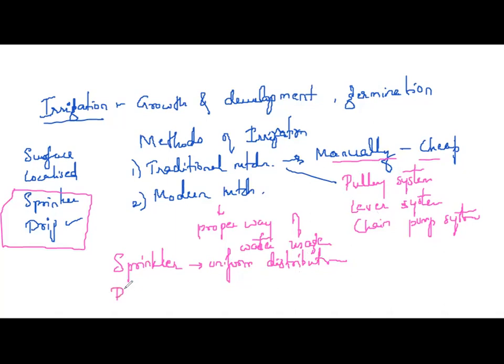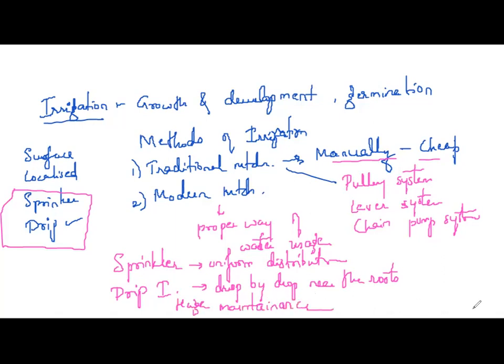The second method is drip irrigation. As we have discussed earlier, water supply is done drop by drop, near the roots, using a hose or pipe. This method can also be used in regions where water availability is less, but it requires huge maintenance. Therefore, instead of drip irrigation, we go for sprinklers most of the time.